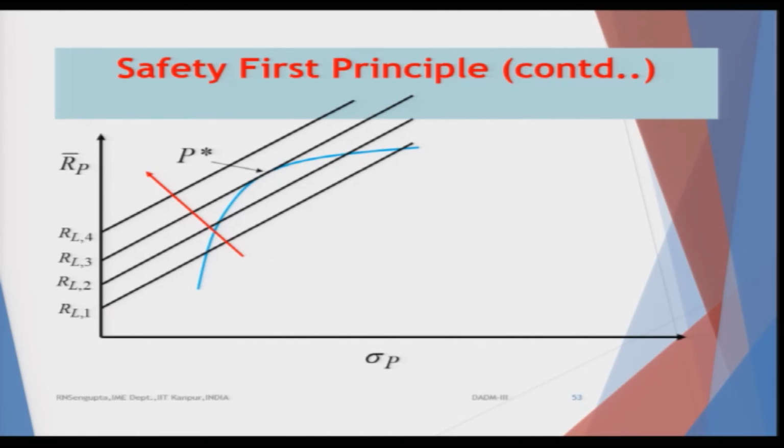Now, in the safety first principle, if you continue, for the case when you are considering moving of the efficient frontier, the values would increase such that the combined value of your decision variables lets you maximize R_p bar, because R_p maximization would also mean that the average value shifts to the right, and sigma_p would change in such a way that we are able to find the maximum bound.